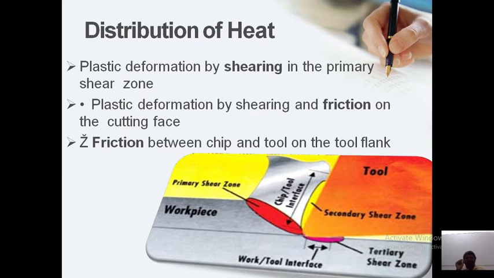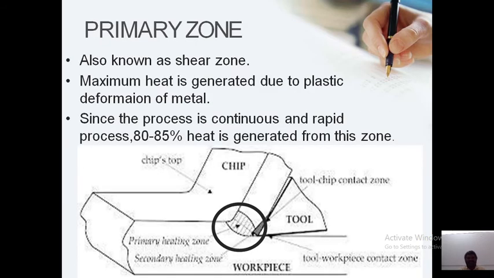The plastic deformation by shearing in the primary shear zone, and the plastic deformation by shearing and friction on the cutting face. And the third is the tertiary zone, which is friction between the chip and the tool on the tool flank here. This is the distribution of heat: primary, secondary and tertiary shear zones. Okay. Now coming to the primary, from the diagram.